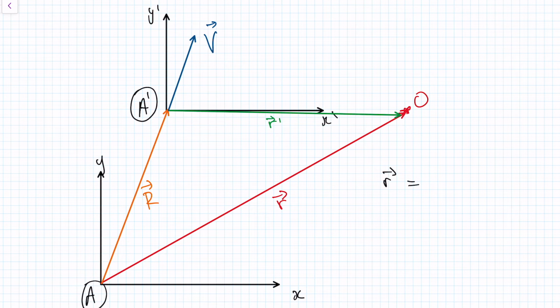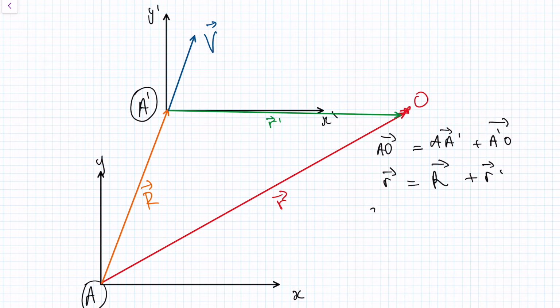So we can easily construct an equation. r is equal to R plus r dashed. This is a vector equation. All we are saying is going from A to O is the same as going from A to A dashed plus A dashed to O. And so far, it's classical physics. Motion is continuous, space is continuous, time is continuous.